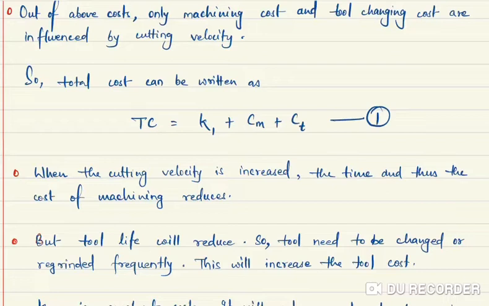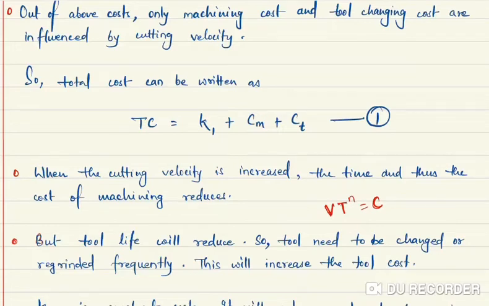If you are increasing the cutting speed, the tool will fail early. You know the formula we have already discussed, V T to the power n is equal to constant. If you are increasing V, this is constant, so T will decrease. Is it clear?